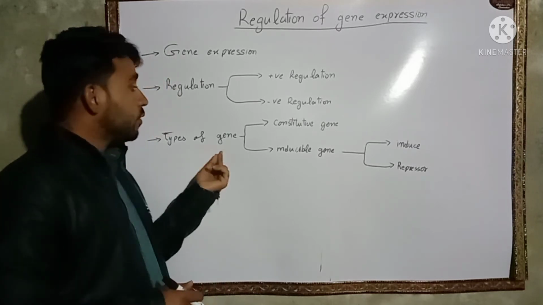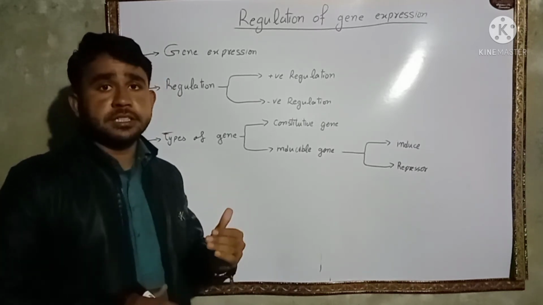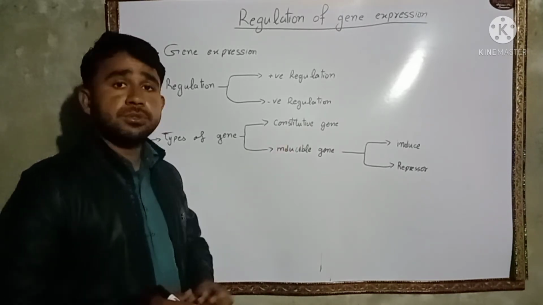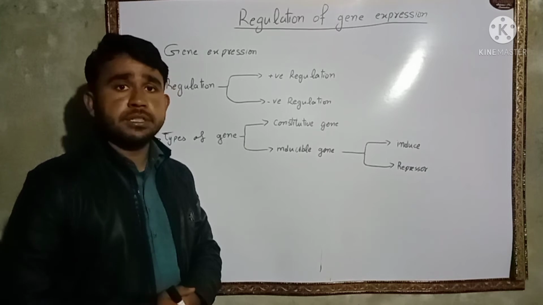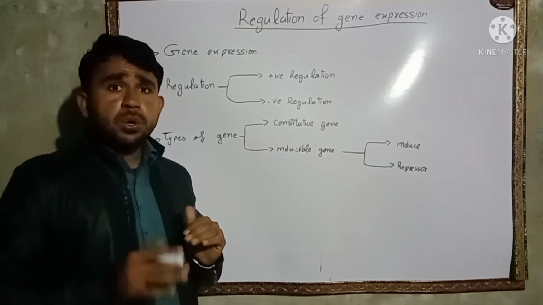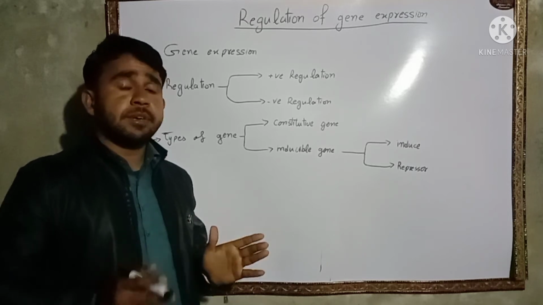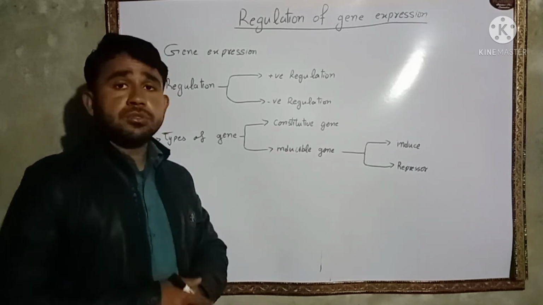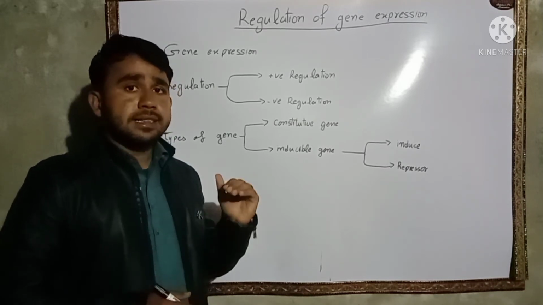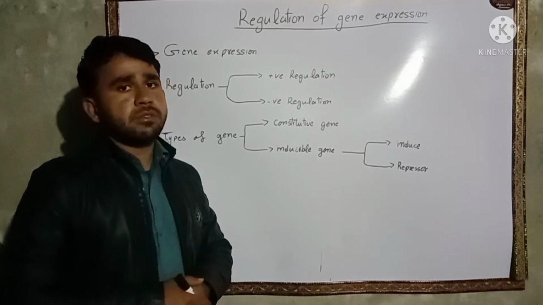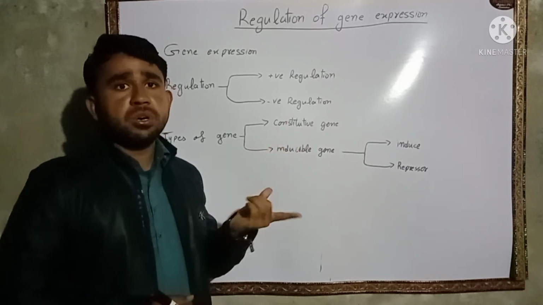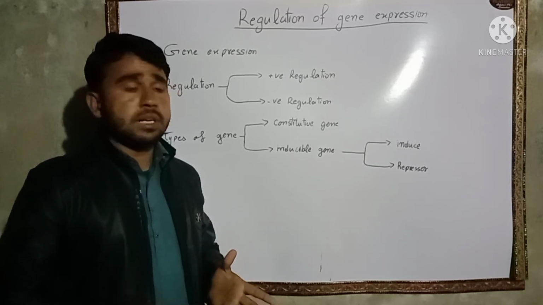Now, the types of genes on the basis of their expression. There are two types of genes on the basis of their expression. One is constitutive gene and the other is inducible gene. What is a constitutive gene? The gene whose expression is needed all the time in our body is called a constitutive gene. They are not subjected to regulation because their need is present all the time in our body. They do not require stoppage because they are required all the time in our body.